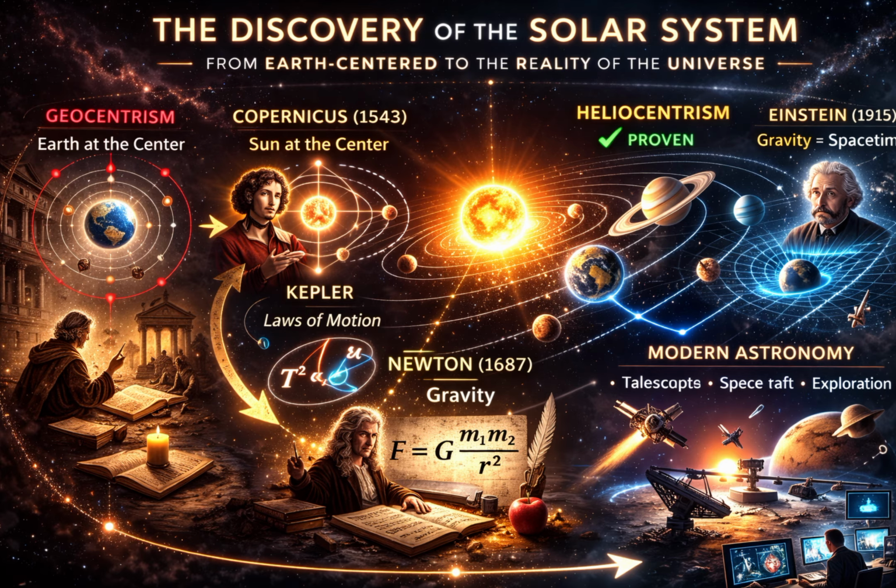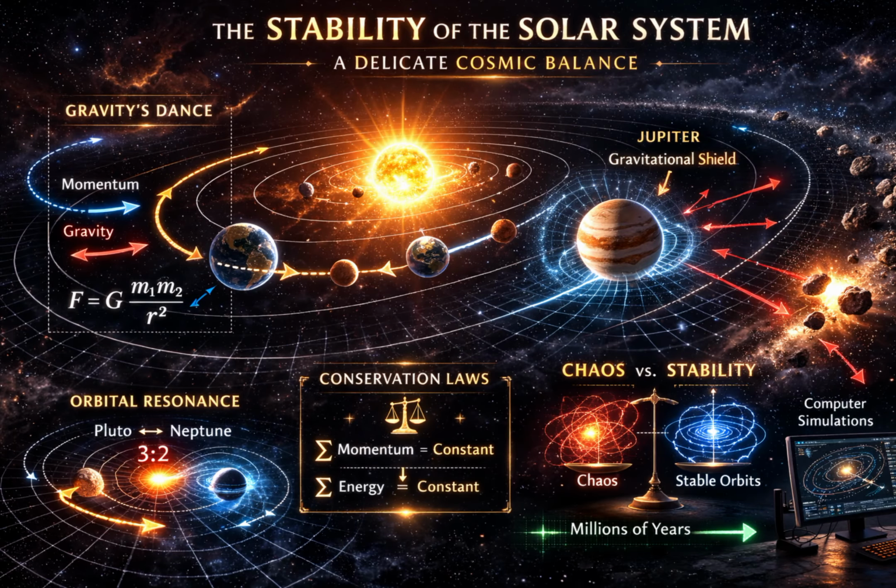Then came Newton. Then Einstein. With Einstein's theory of general relativity, gravity was no longer just a force. It was the bending of spacetime itself. Mass tells space how to curve. Space tells objects how to move. The solar system is not simply spinning in emptiness. It is moving through curved spacetime.